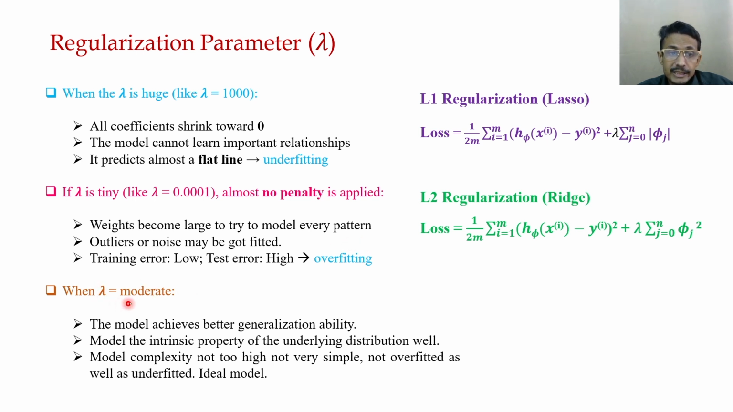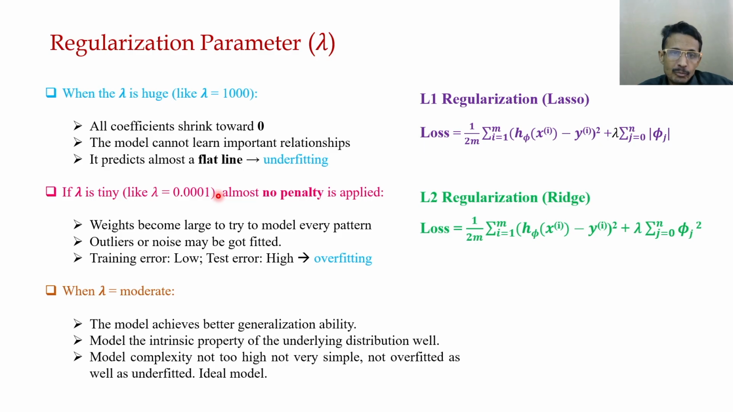And when lambda is judiciously selected, say moderate, the model achieves better generalization ability. It can model the intrinsic property of the underlying distribution very well. Complexity is not too high, not too simple, so it is neither overfitted nor underfitted. So these are the ways we choose lambda.